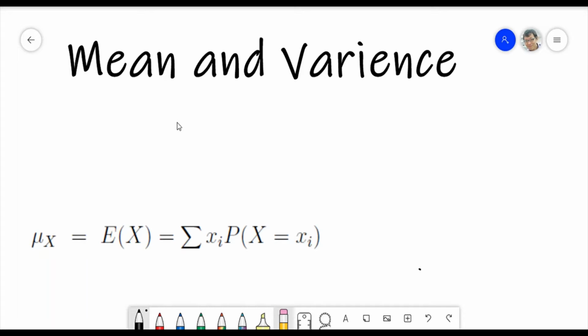Everyone, in this session we go to a new mathematics section. We discuss things more related to statistics, and we start with the concepts of the mean and the variance, as well as the standard deviation.